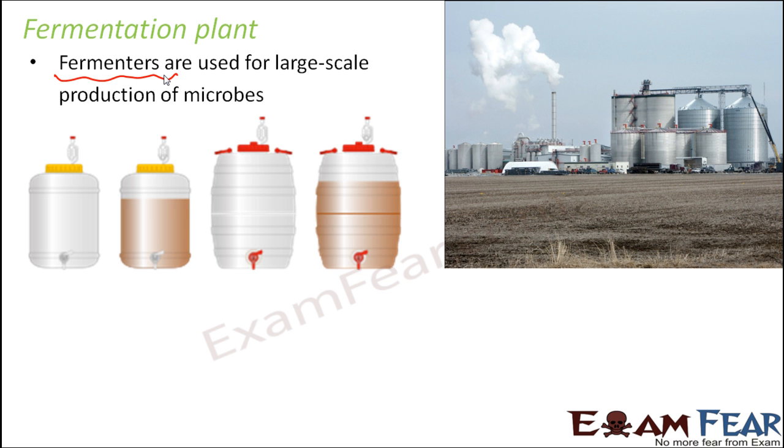They are extremely large vessels, somewhat like this, and inside these vessels microbes are produced on a very large scale. These microbes are then allowed to be present within the fruit juices or malted cereals, and there the microbes keep growing, multiplying and undergoing metabolic processes, as a result of which alcohol fermentation keeps taking place. This is how the entire process actually works in reality.